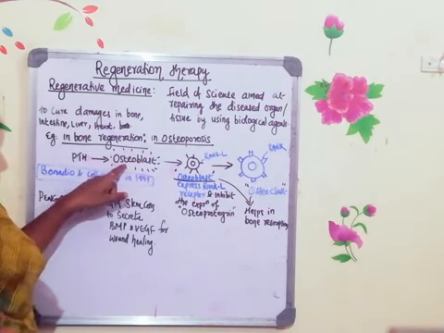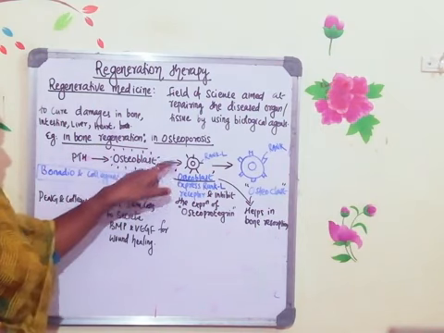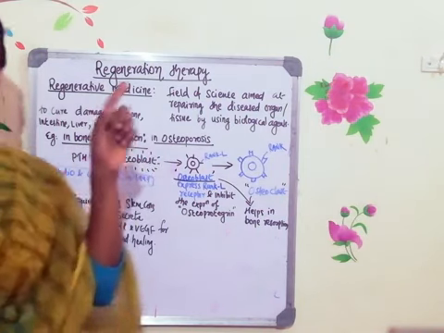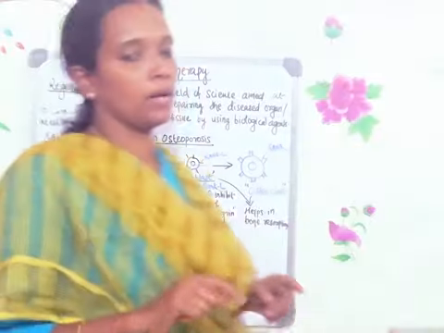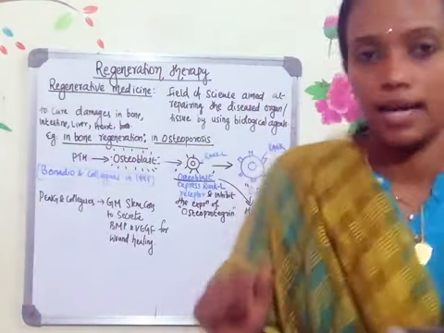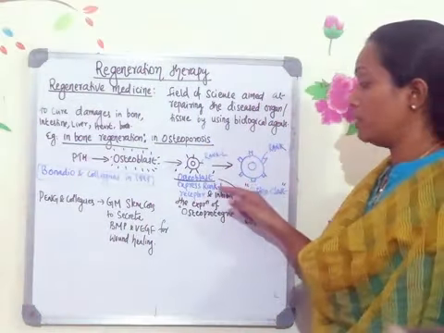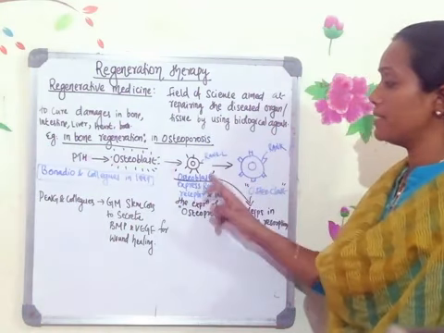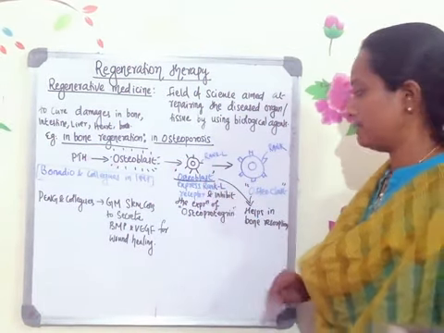So they get activated, and once after activation, the osteoblast will express a receptor on the surface. Those receptors are called RANKL, R-A-N-K-L. RANK ligand is a receptor that will be expressed on the osteoblast.